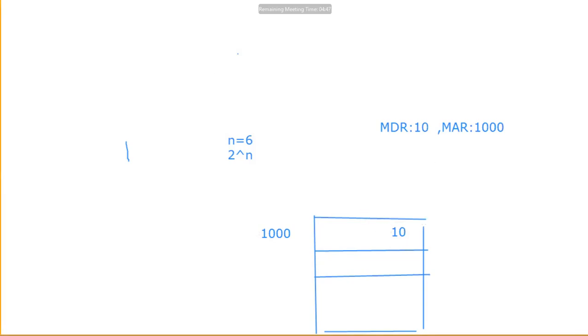What are the two memory operations? Read and store, that is, load and store. You should tell, what is load? Fetching the value. Yeah. So this is load and store.